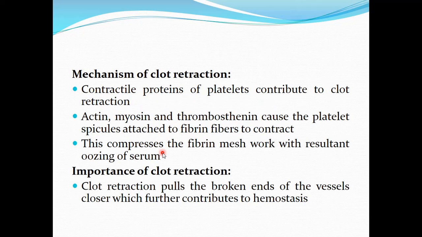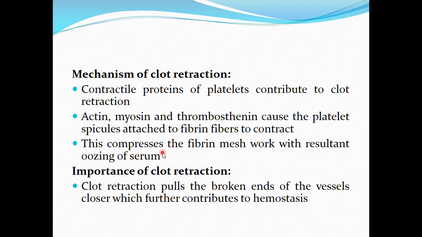Now what is the mechanism of clot retraction? Clot retraction is basically the function of the contractile proteins present in the platelets. In the previous session, we talked about the proteins present in the platelets. There are three contractile proteins: actin and myosin, which are similar to the contractile proteins present in muscles, and a third type, thromboxane.